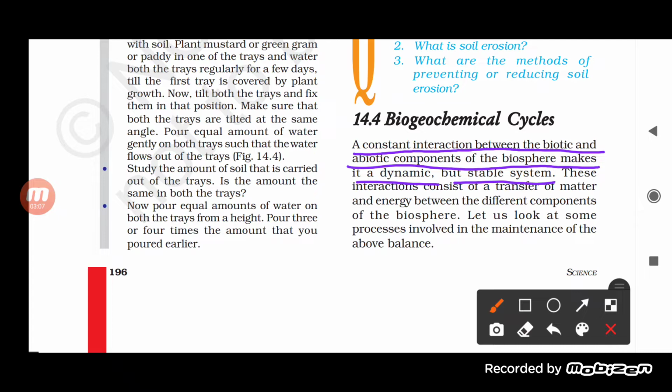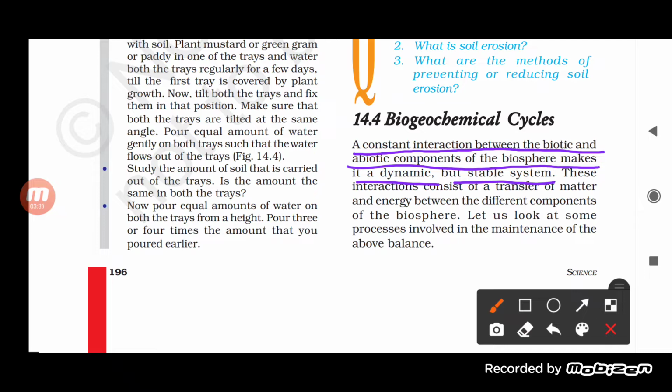In this interaction, there is a transfer of matter as well as energy. The matter and energy are transferred between the different components of the biosphere, from biotic to abiotic, or from biotic to biotic.